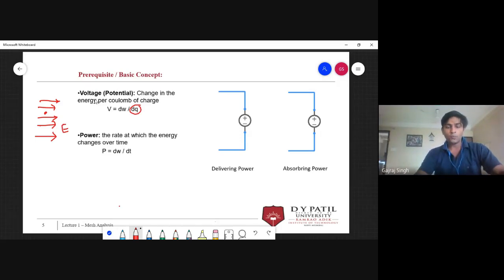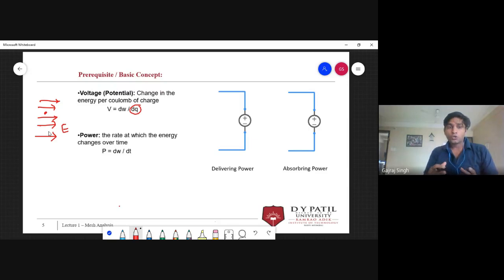Now our next point is power. What is power? Power is the rate at which the energy changes over time. Okay, that's cool. But how can we define power in our terms? Suppose again you are willing to go from the ground floor to the first floor by stairs, and